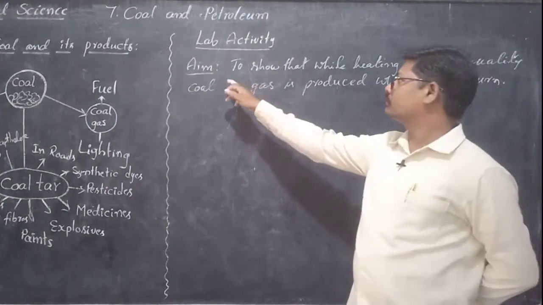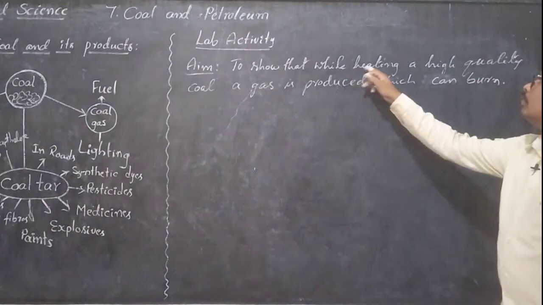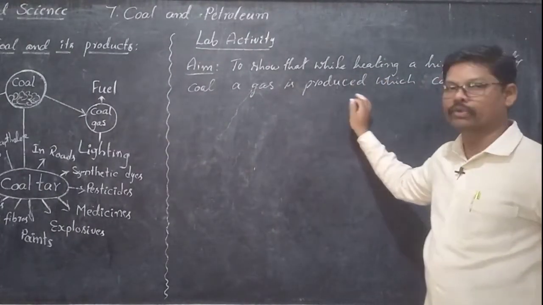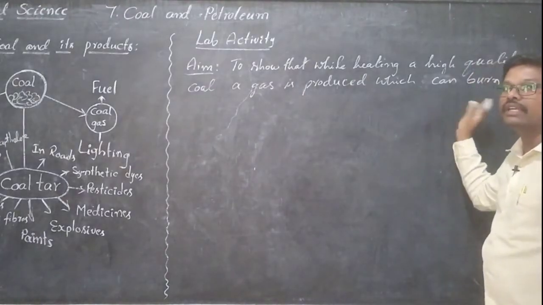What is our aim? To show that while heating a high quality coal, a gas is produced which can burn easily.